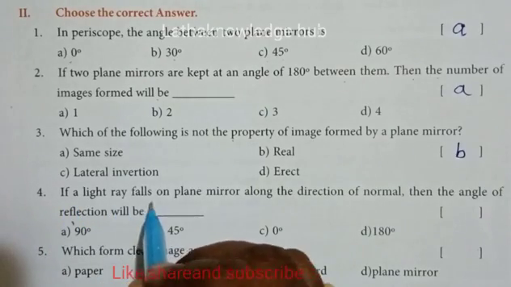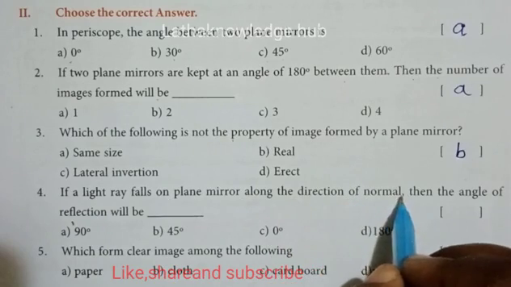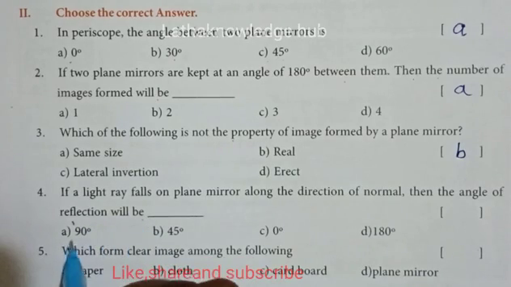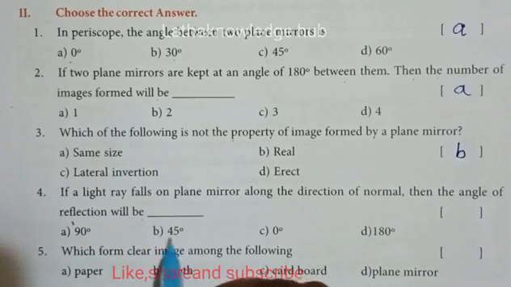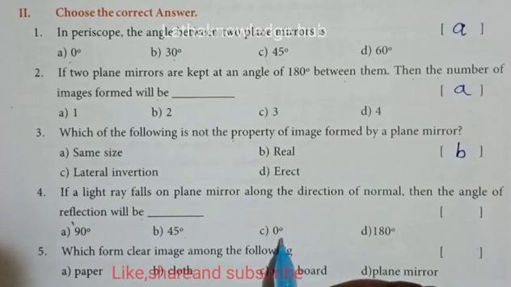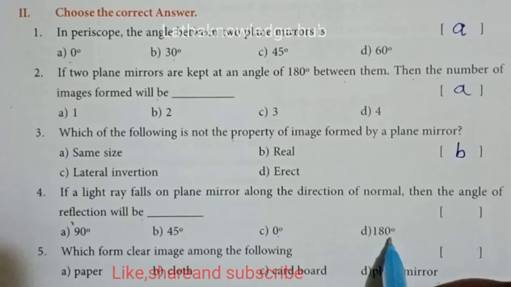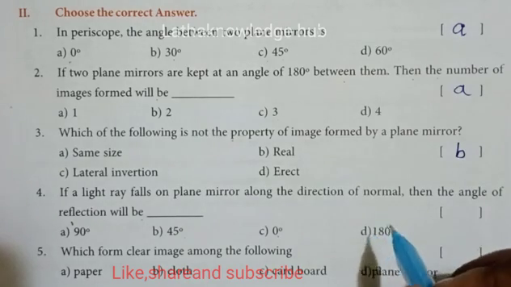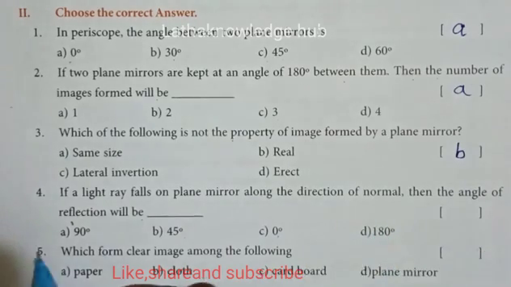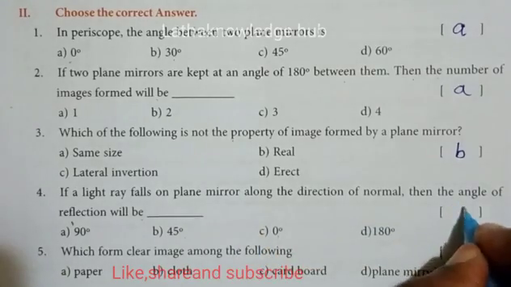If a light ray falls on a plane mirror along the direction of the normal, then the angle of reflection will be A 90 degrees, B 45 degrees, C 0 degrees, D 180 degrees. It is in the direction of the normal, that's why the answer is C, 0 degrees.